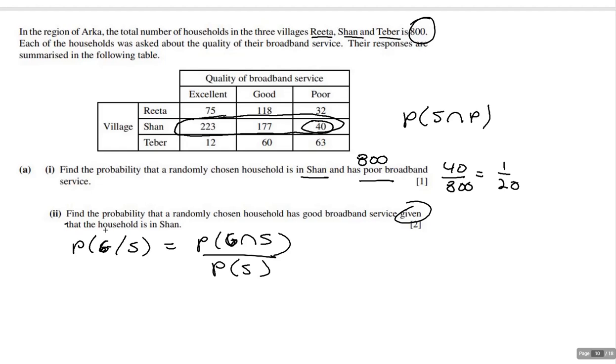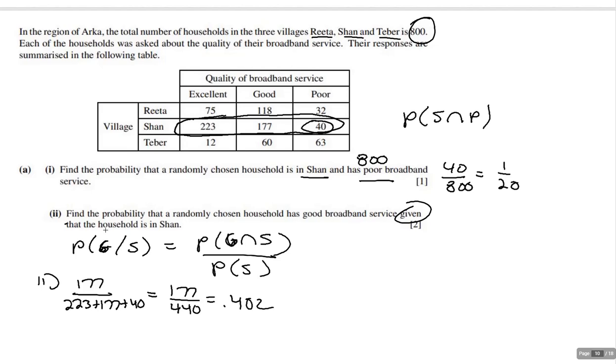I'm dividing by all these put together. So this is going to be 177 divided by 223 plus 177 plus 40, which is 177 over 440, which equals 0.402.